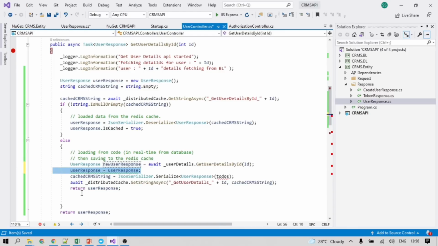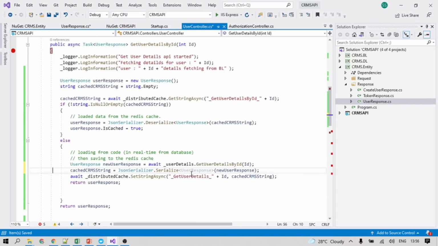It is not required, and directly copy this and put it here in new user response.